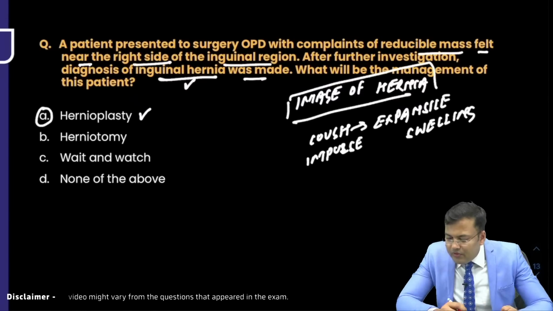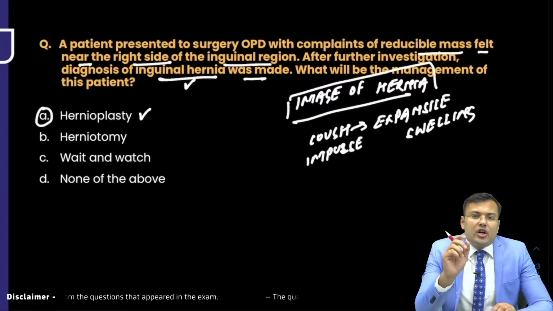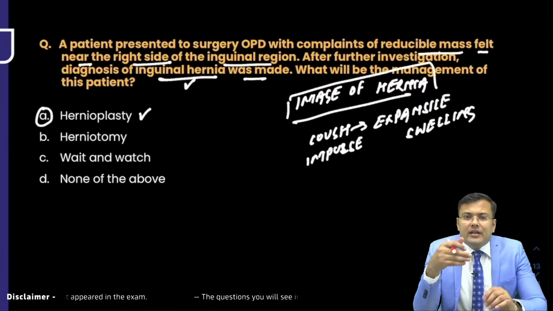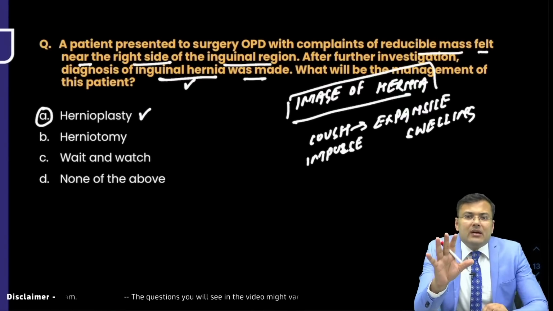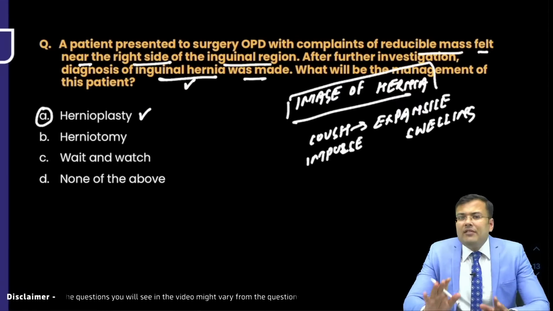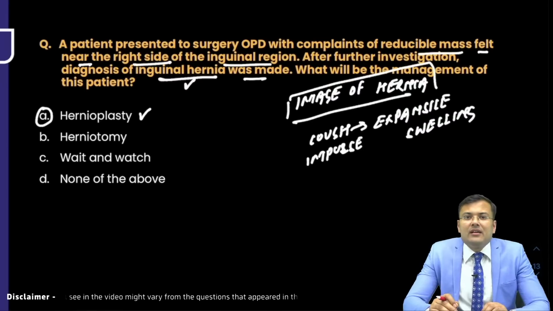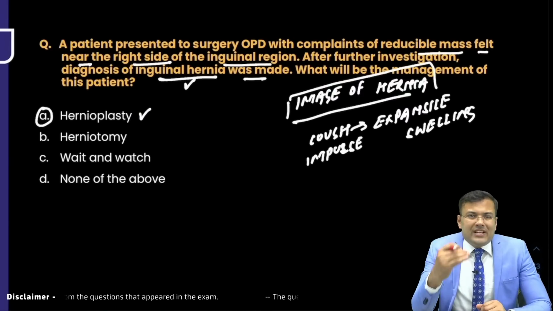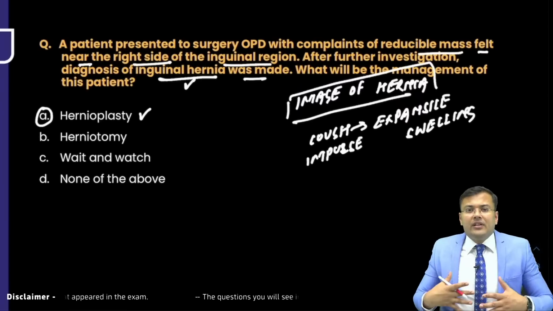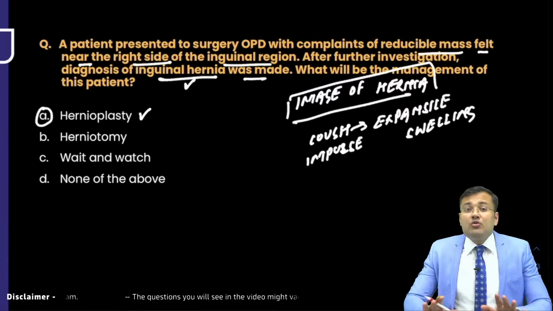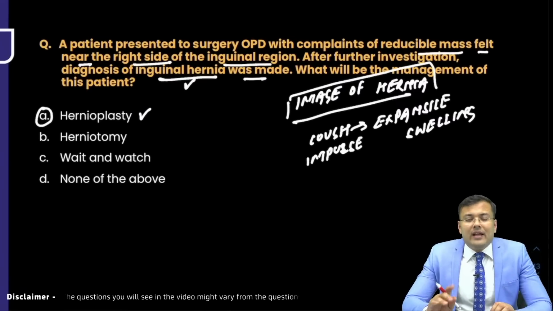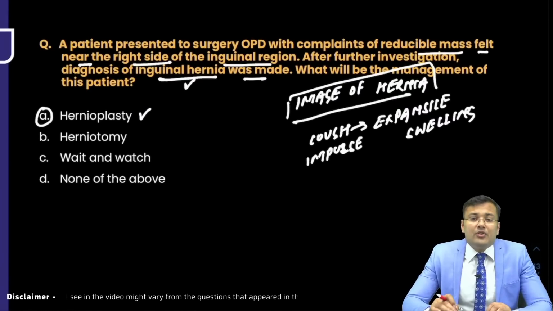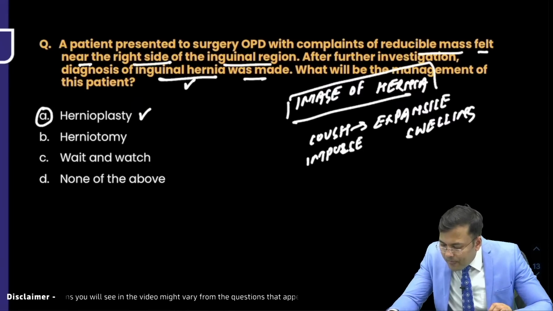Okay, 143O wants to say, why not herniotomy? In herniotomy, what do we do? We open the sac, reduce the content, excise the sac. But in herniotomy, we are not using the mesh. If you will not use the mesh, there is a high risk of recurrence. Herniotomy is done in patients up to 18 years of age. Why? Because if you use mesh in patients who are less than 18 years of age, there is growth of the patient, but there is no growth in the mesh. That's why in hernia, the gold standard treatment is hernioplasty. You have to use the mesh. Okay?